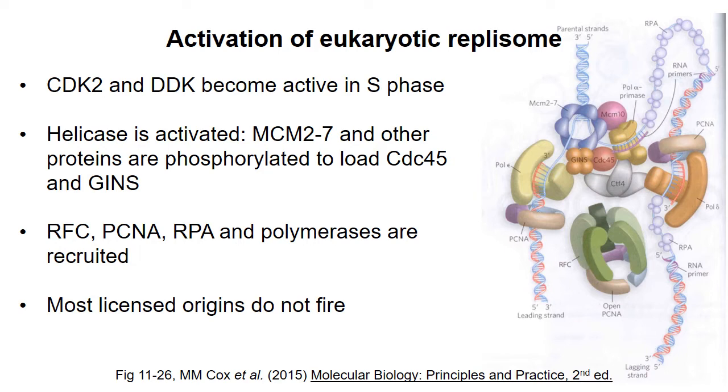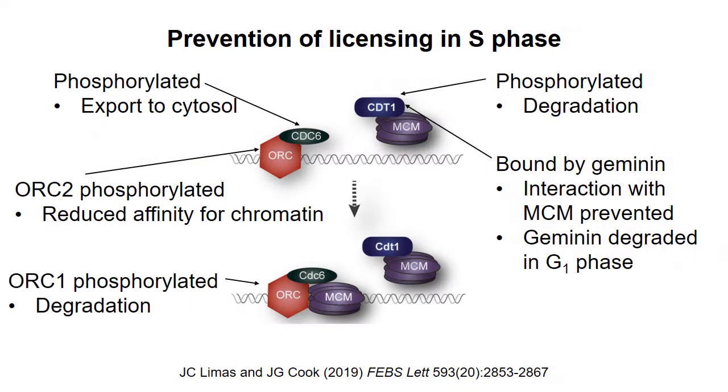What the cell wants to avoid is licensing of replication origins during S phase. If this happens, then an origin could be activated twice during the same cell cycle, which would result in excess DNA. Several mechanisms contribute to preventing licensing during S phase. CDC6 is phosphorylated and is exported from the nucleus to the cytosol.